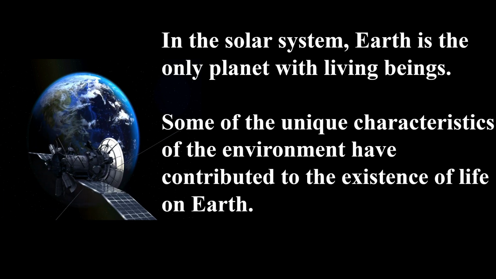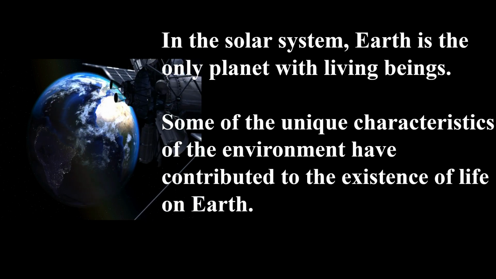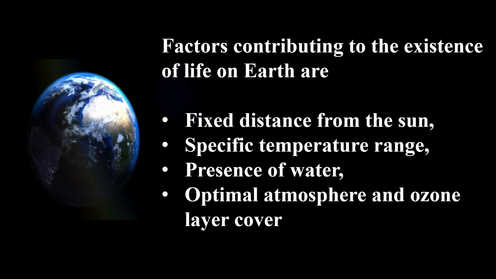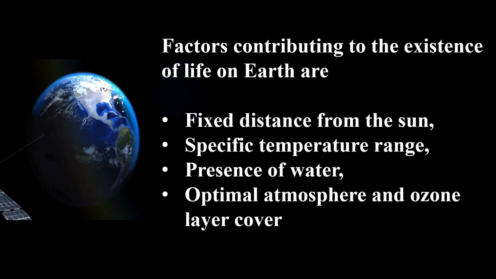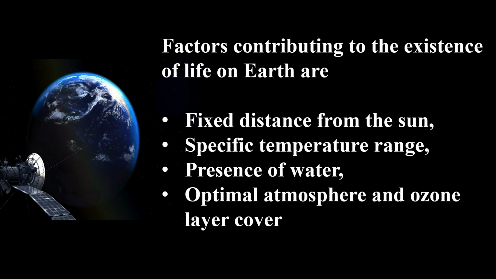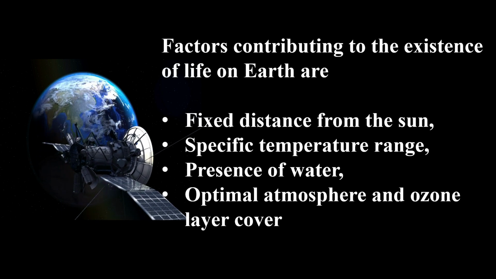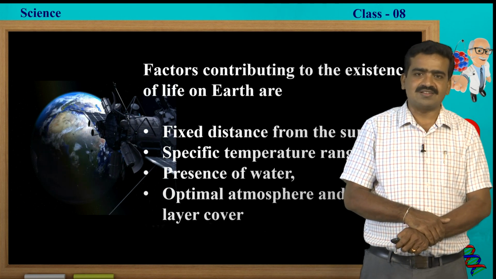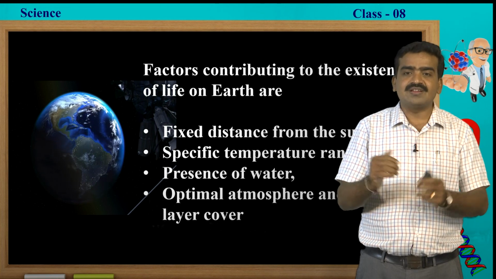Some unique characteristics of the environment have contributed to the existence of life on the Earth. Those factors are a fixed distance from the sun, a specific temperature range, presence of water, an optimal atmosphere and ozone layer cover. These are the special factors which contribute to the existence of life on the earth.